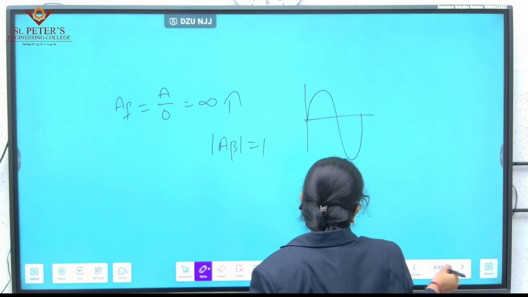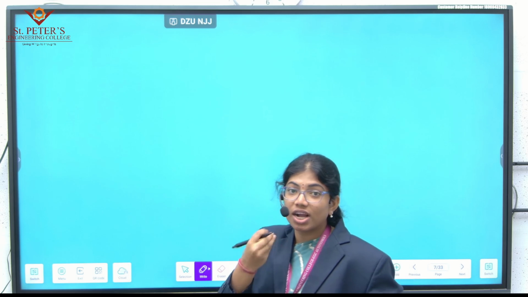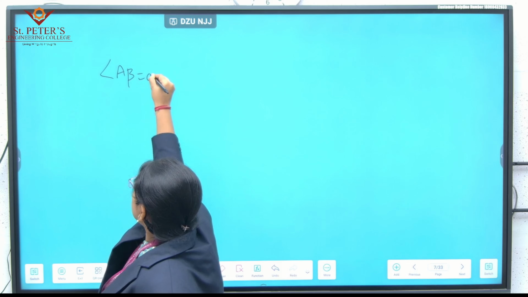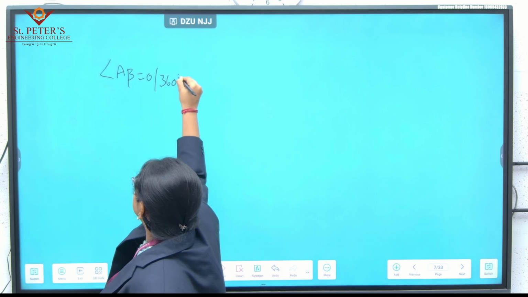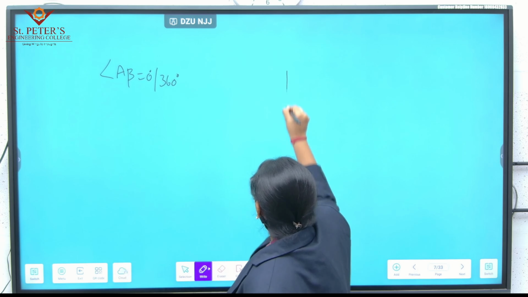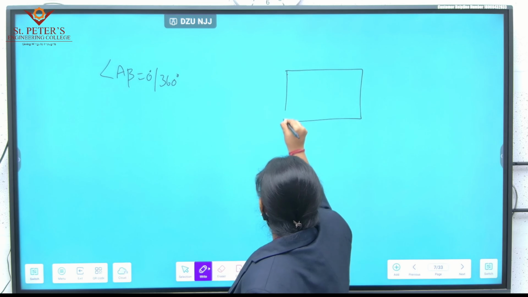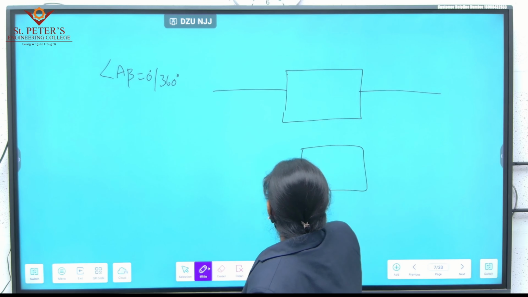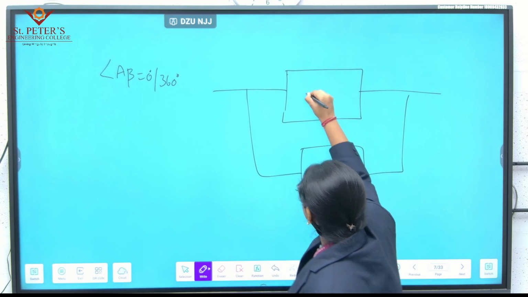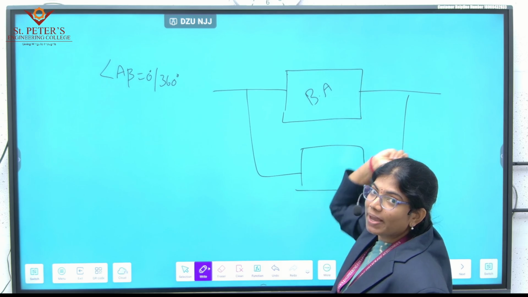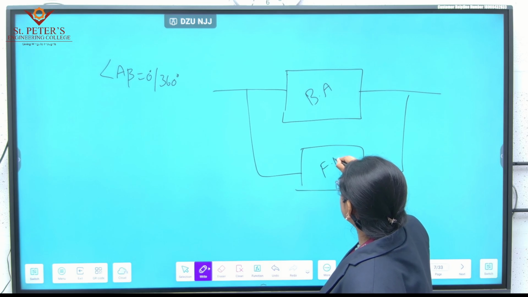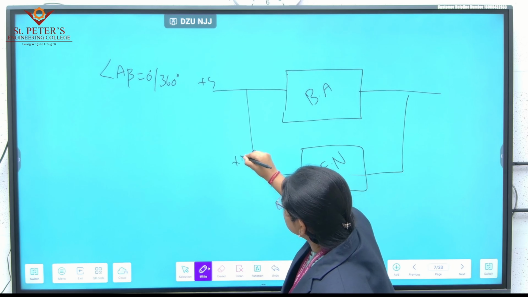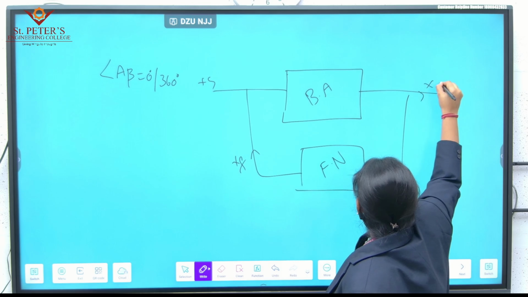Okay, so now we'll go for the next condition, that is angle A beta is equal to 0 or 360 degrees. In order to consider that, we have to be clear with the in phase, out of phase concepts. Now what is this? This is a basic amplifier. This is a feedback network. Now this is XS. Feedback is like this, so we'll get XF, and the output is X out.